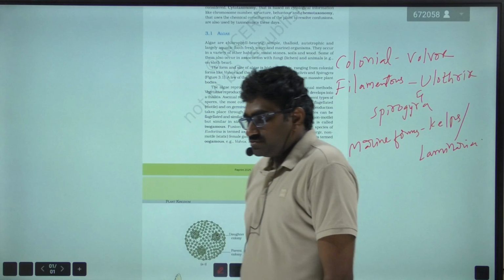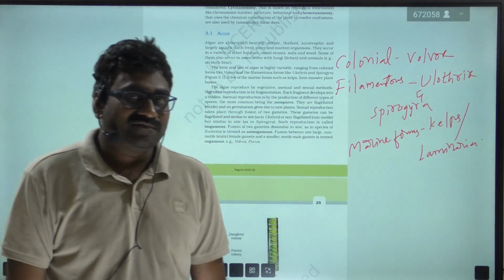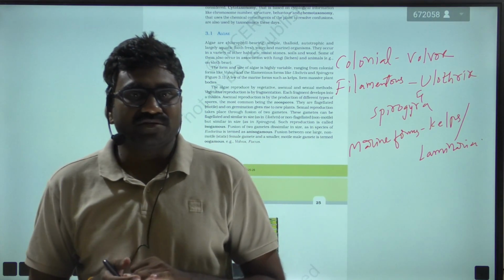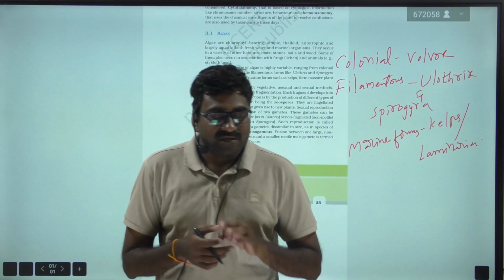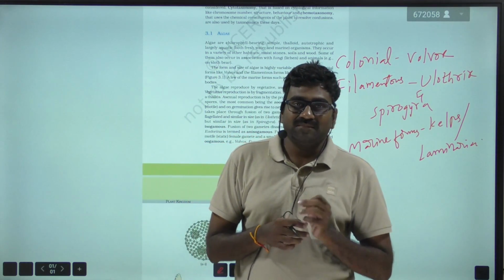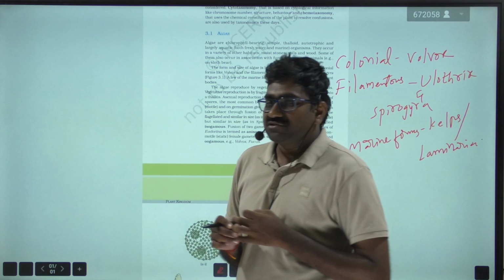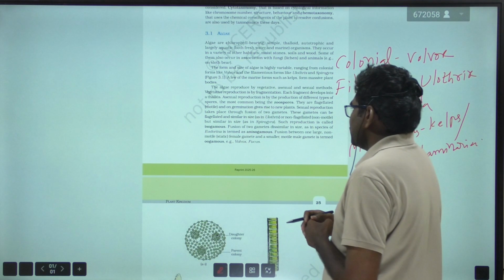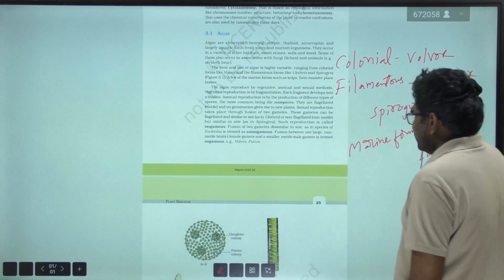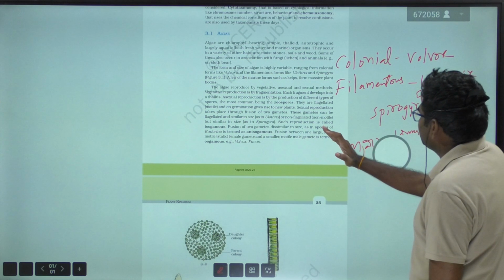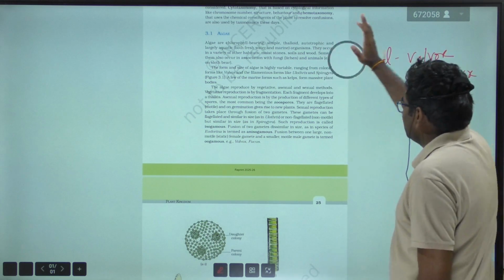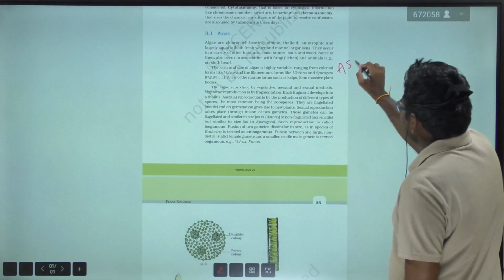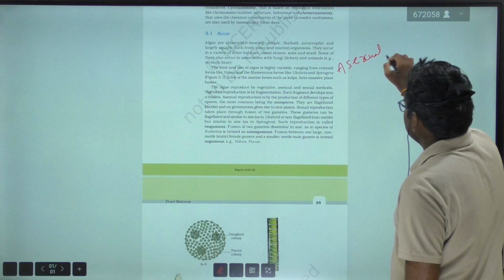If you look at the reproduction of algae, it occurs by vegetative reproduction, asexual reproduction and sexual reproduction. Vegetative reproduction is mainly by fragmentation. Asexual reproduction is by the production of different types of spores, the most common being the zoospores.